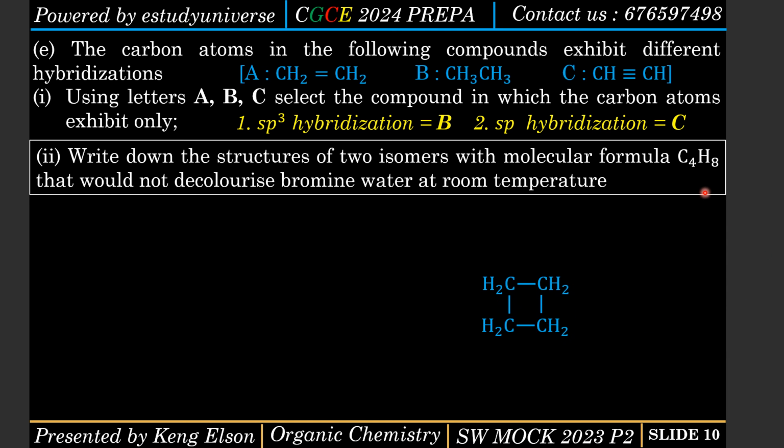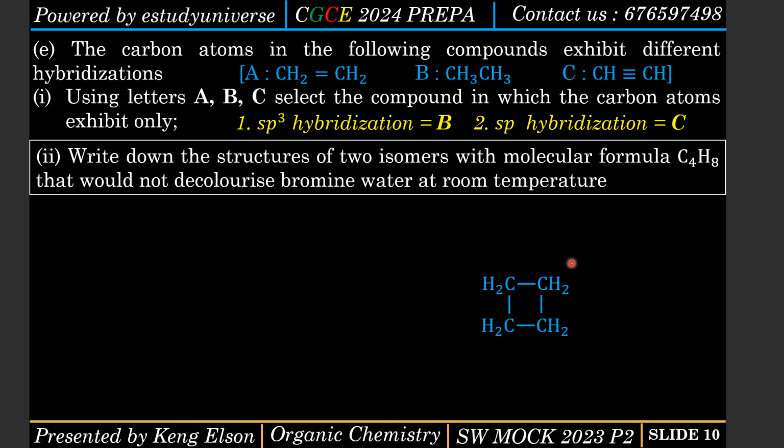So I'm going to write one of them, and you're going to look for the other one. This is the first one. Clearly, it is square-like, there are 4 carbon atoms, C, C, C, and C, and 8 hydrogen atoms: 2, 4, 6, 8. All the bonds here are single bonds, and when all the bonds are single bonds, it's an alkane molecule. When you're an alkane molecule, you cannot decolorize bromine water because there is no double bond. You are actually saturated. Alkenes and alkynes are unsaturated. So this is a compound I have named.